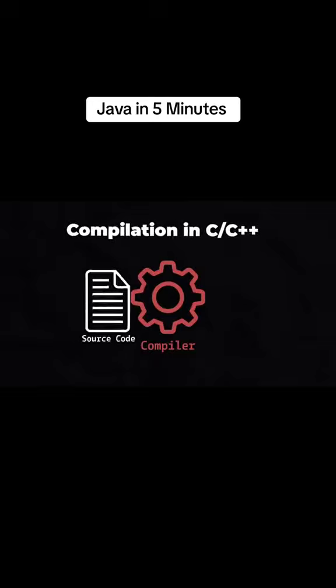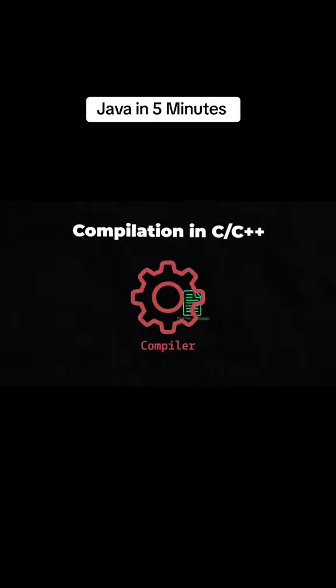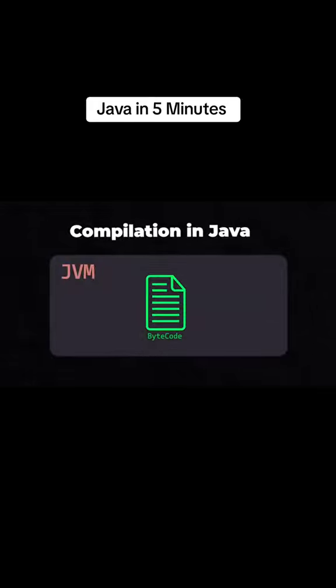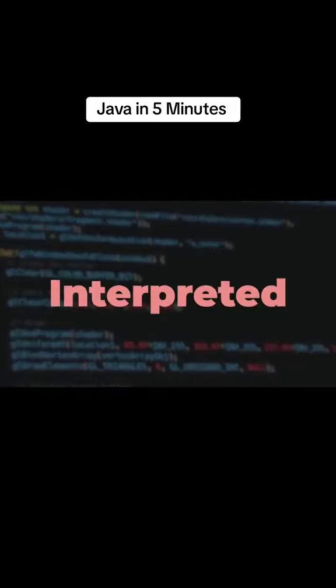Unlike C or C++, where source code is compiled into machine language, Java compiles source code into bytecode, which can run on any platform using the Java Virtual Machine. This unique feature makes Java both a compiled and interpreted programming language.